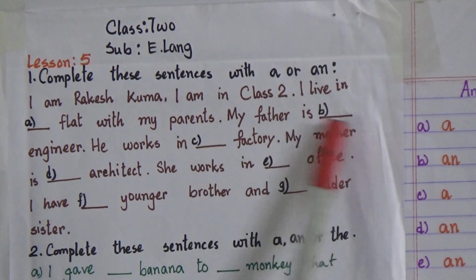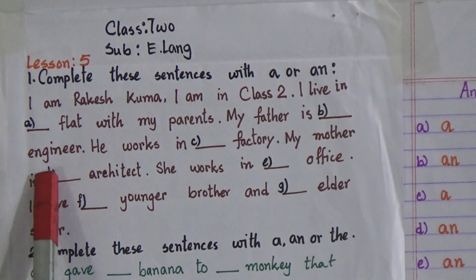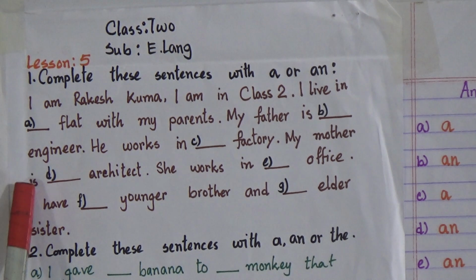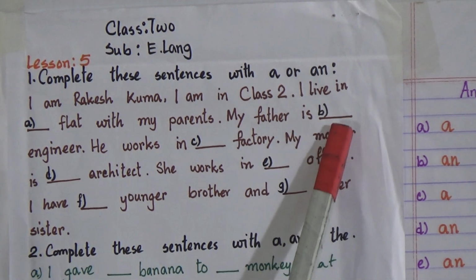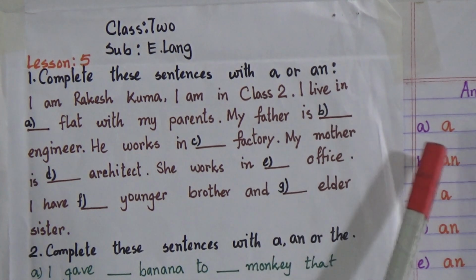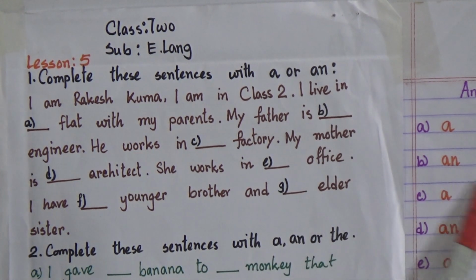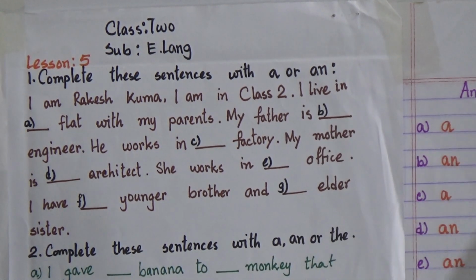Then my father is dash engineer. Engineer, the word engineer starts with the vowel E. So we will write here the article AN because it's a vowel. So the answer will be AN. My dear students, you must write the answer this way. You must mention the question number like this, answer to the question number 1.